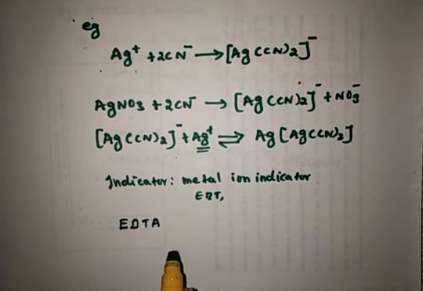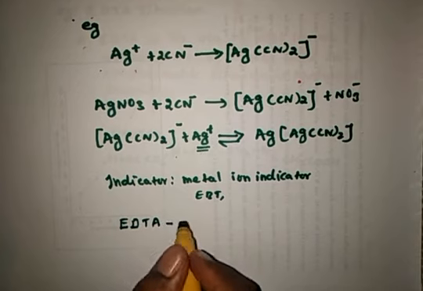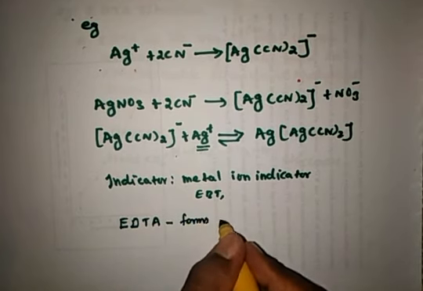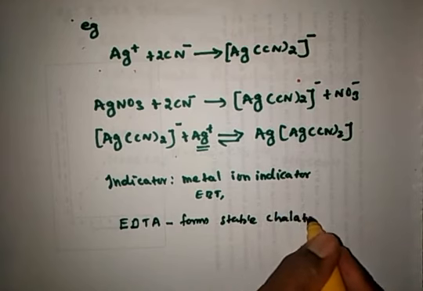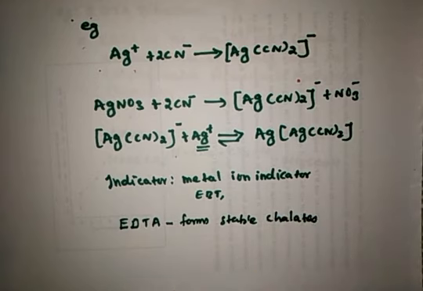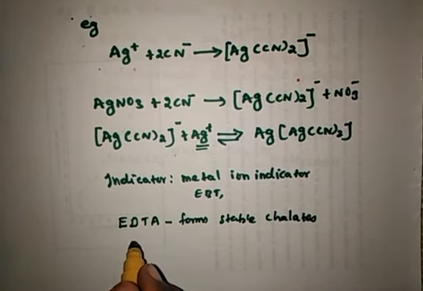If you're using EDTA as a complexing agent, it forms stable chelates with a large number of metal ions, and EDTA is also used as the primary standard in the complexometric titration. Therefore, the complexometric titration is also called EDTA titration.